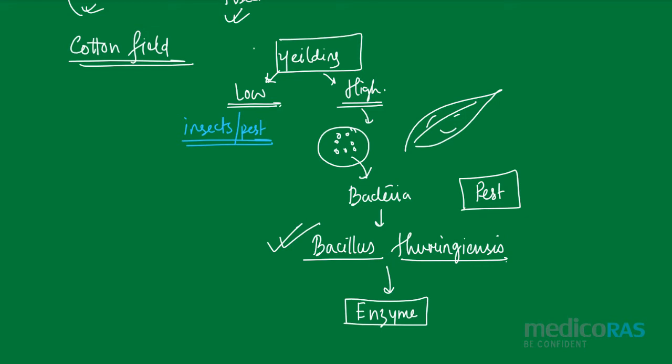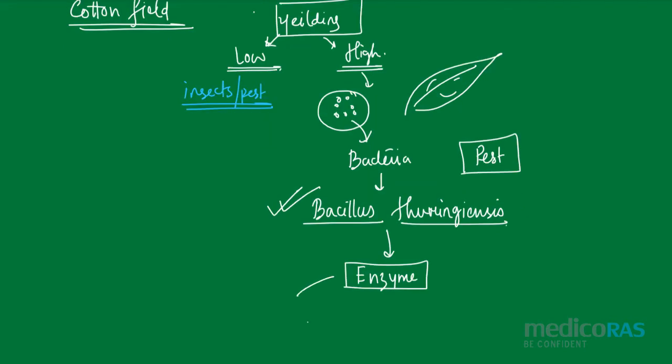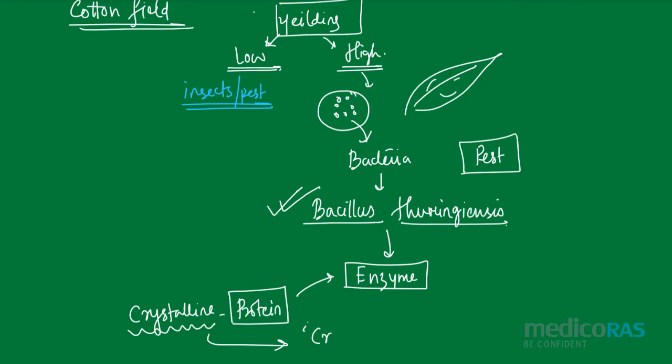Further investigation reveals that the effect is actually because of the protein which is present inside the bacteria, and the protein is actually a crystalline protein. As the protein is crystalline, the abbreviated part of crystalline is cry.